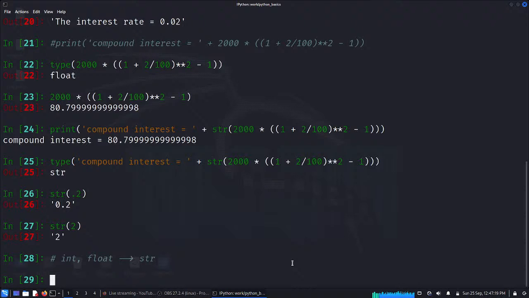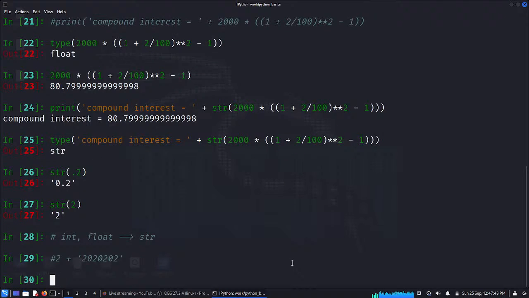Now, of course, you are also thinking about the other way around. Say I have 2 plus, and maybe I read some file from somewhere and got a 2 as a string. I want to add it to another number, so I can't do that. On the same token, we can convert it into an integer object.